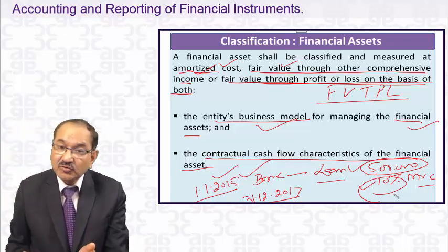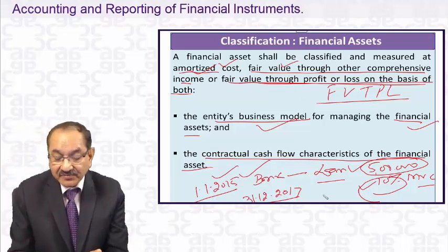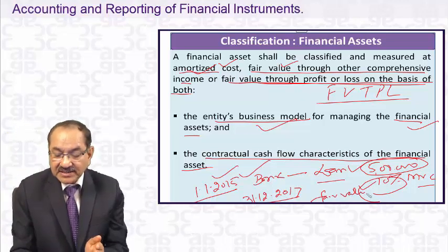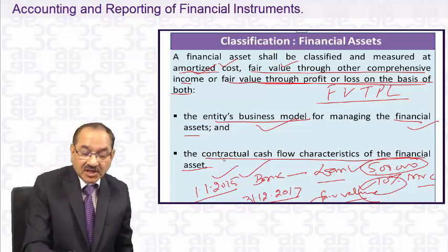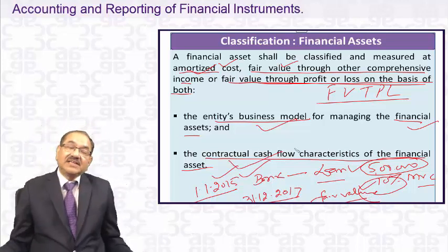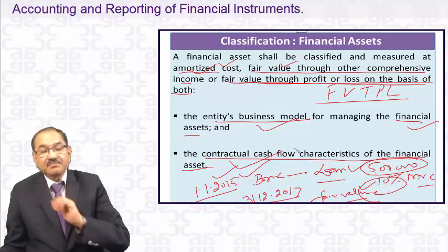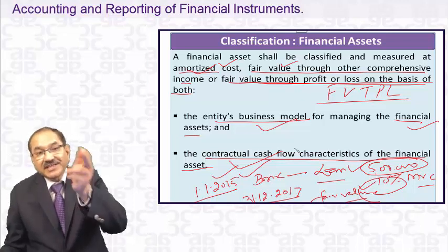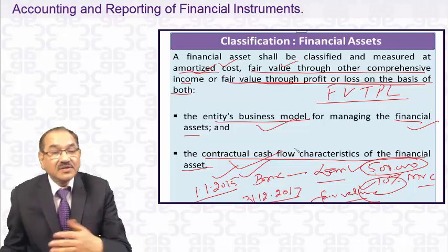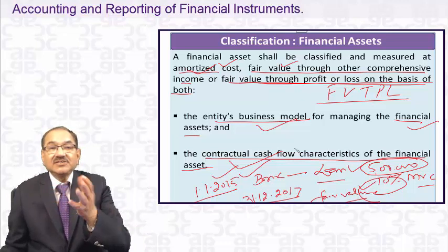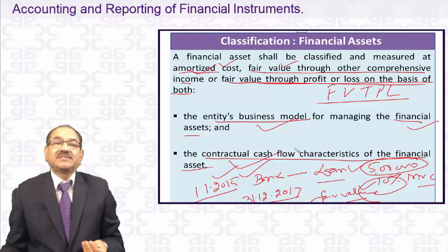If this is the loan which is held for the purpose of trading, then it will be carried at fair value. So the classification will depend upon the business model and the contractual cash flow characteristics of the financial assets. Contractual cash flow characteristics, there is a principal plus 10%. Here the contractual cash flows in the case of trading may be the fair value. The fair value has nothing to do with the repayment of 5 lakhs and the interest amount of 10%.